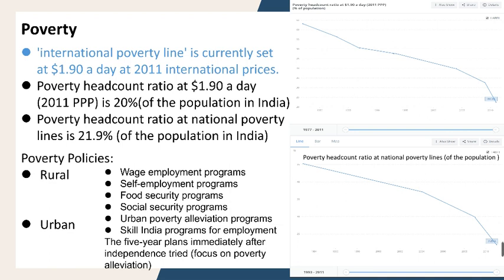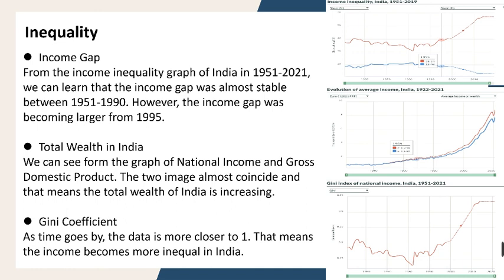The poverty policies in India can be divided into two categories. The first one is rural policies and urban policies. Inequality. Income gap. From the income inequality graph of India in 1951 to 2021, we can learn that the income gap was almost stable between 1951 to 1990. However, the income gap was becoming larger from 1995.